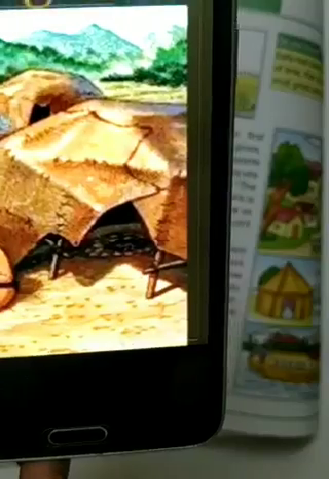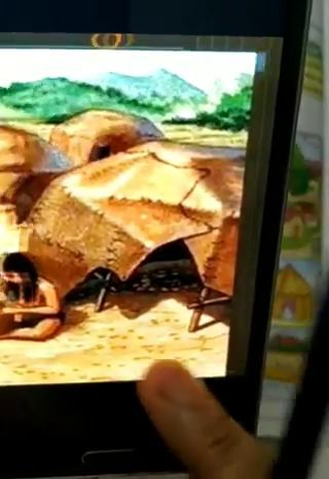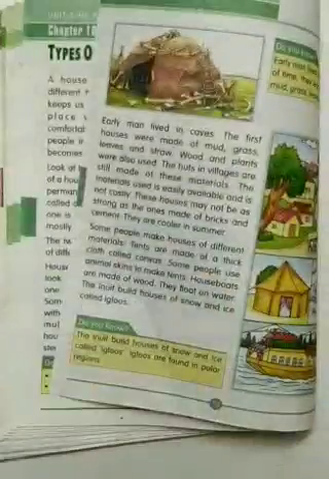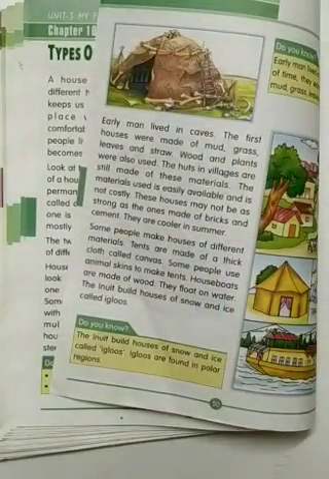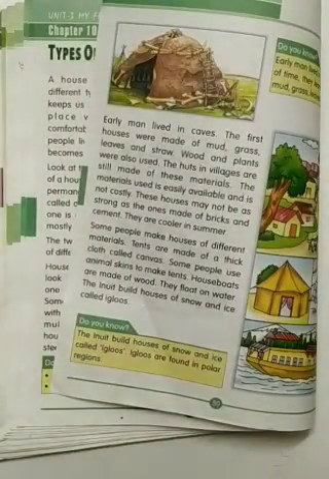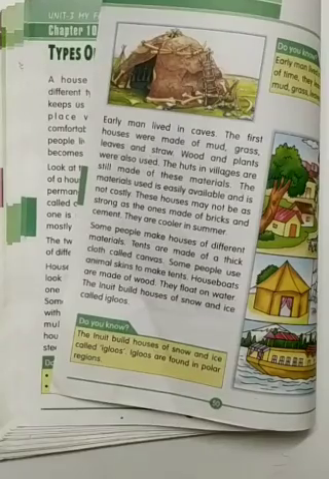See, you can see, these roofs are made from animal skin. So you can just think about how they used to live. This way also they used to live earlier. Can we live in such houses now? Very difficult to survive then, no?